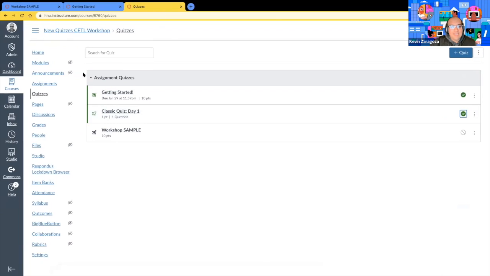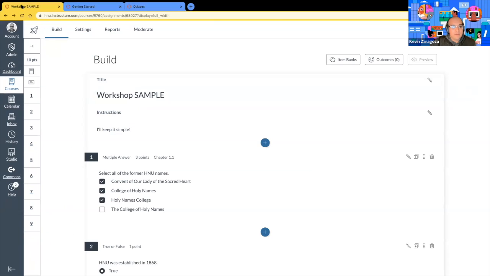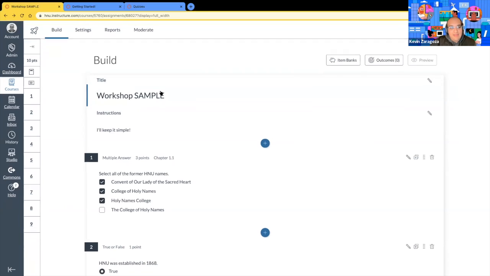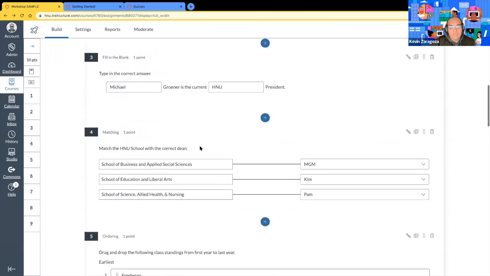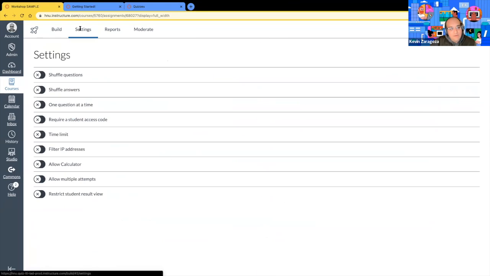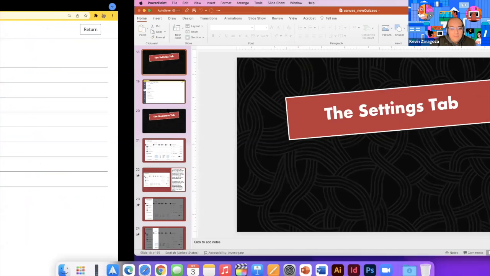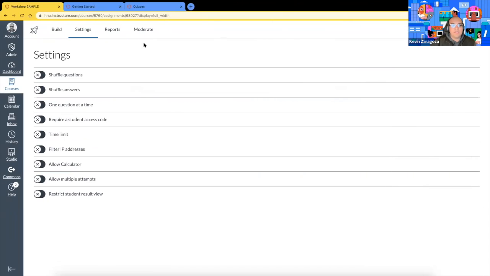Okay, so the settings tab is located at the very top. Once we're building, once we have this view, it's located right here, settings, okay? So this is a live demo. So on this tab right here, we have lots of different settings.